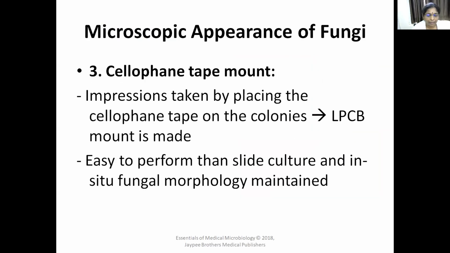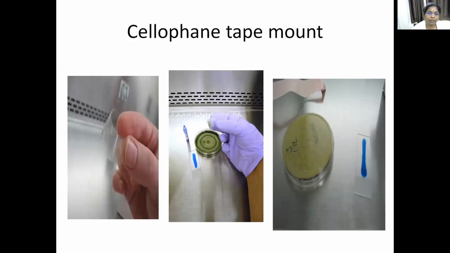Then there is the cellophane tape method. Since the slide culture method takes more time, one of the easiest methods is the cellophane tape method, where you have the fungal growth. You take a cellophane tape and place it on the fungal growth, and the fungal growth is collected on the tape.